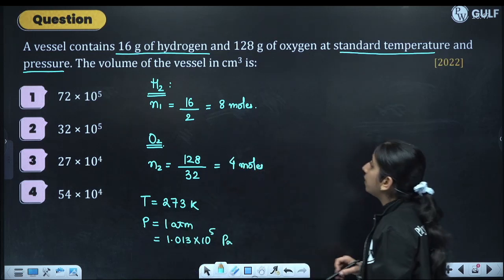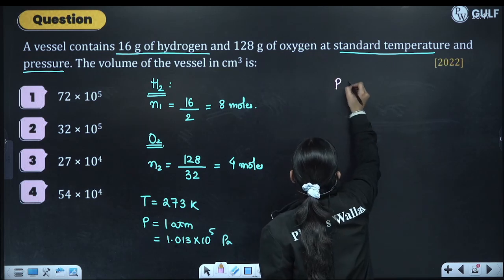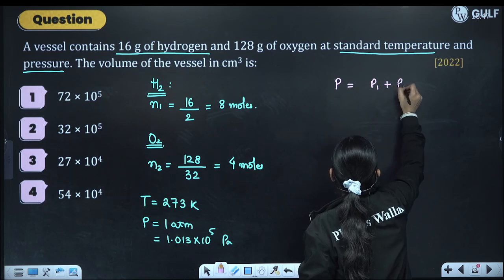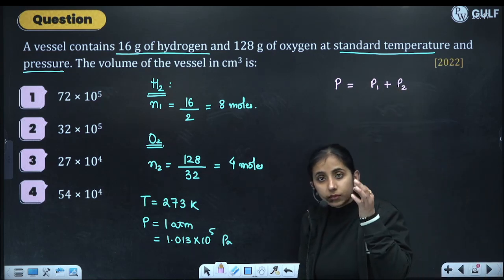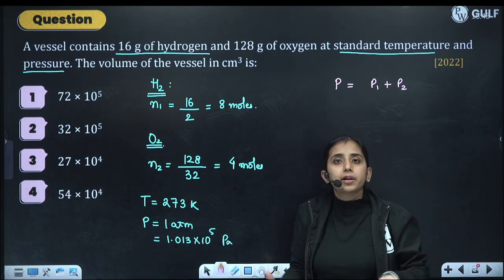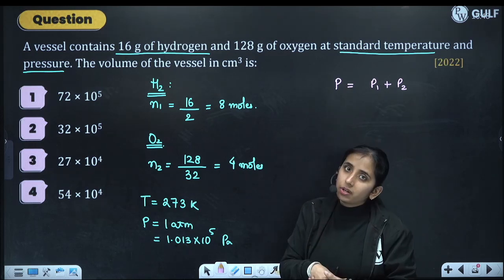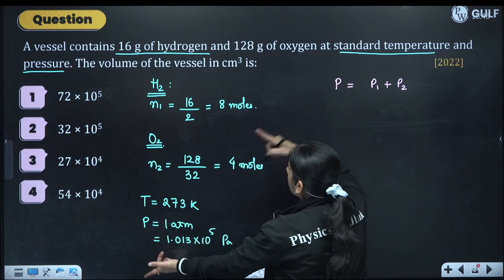We have to find the volume of the vessel in centimeter cube. Total pressure is equal to the sum of the partial pressures of the gases. How do we calculate partial pressure? Same temperature, same volume: whatever pressure an individual gas exerts, that will be its partial pressure. So the total pressure is 1 atm.